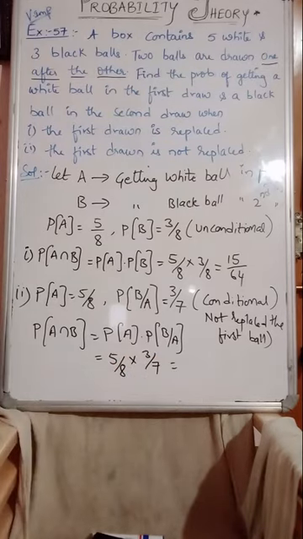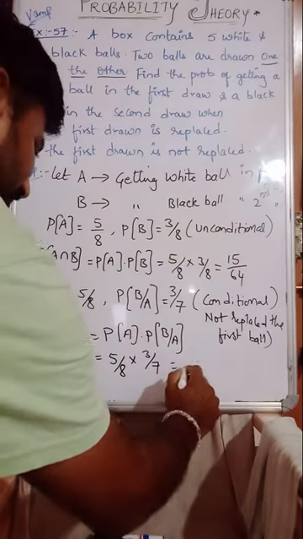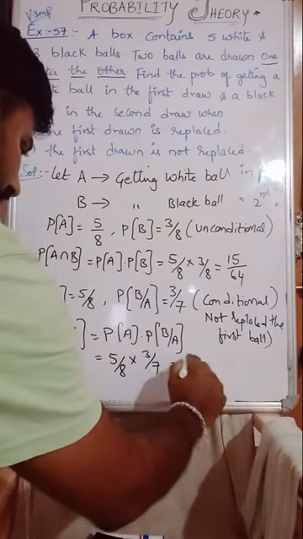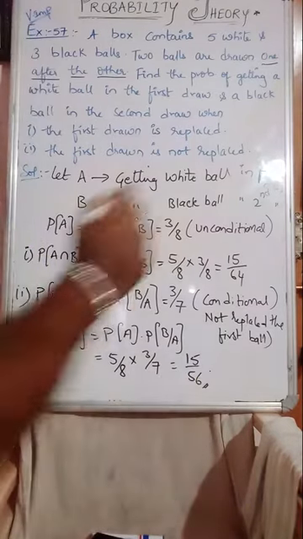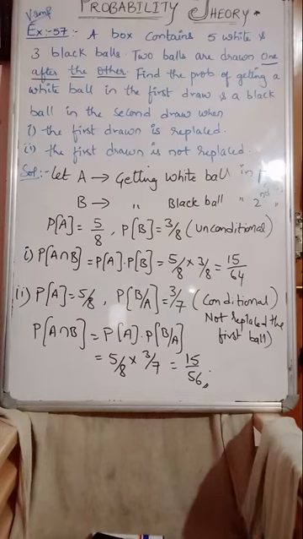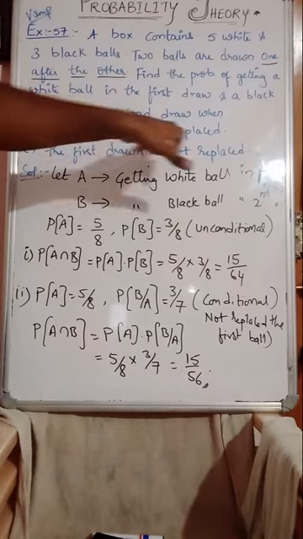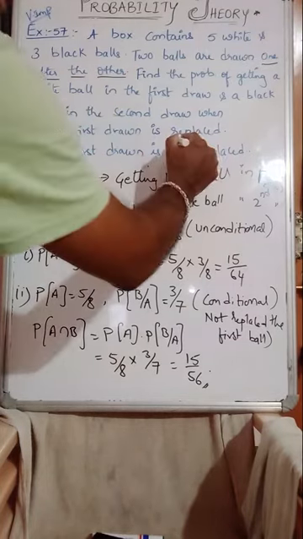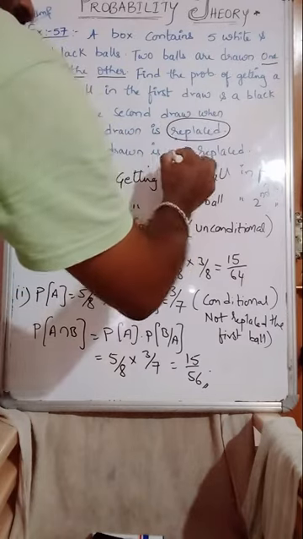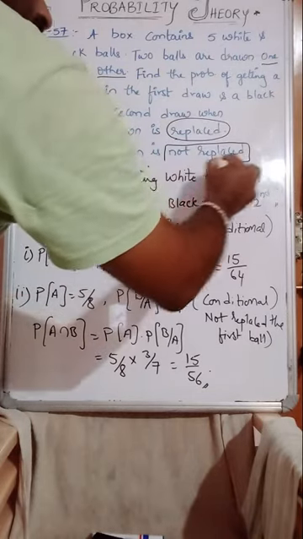What would be the answer? 5 by 8 into 3 by 7. 8 7s are 56. 5 3s are 15. 15 by 56 is the answer. Guys, you understand the problem? First one is replaced. Second one is not replaced.